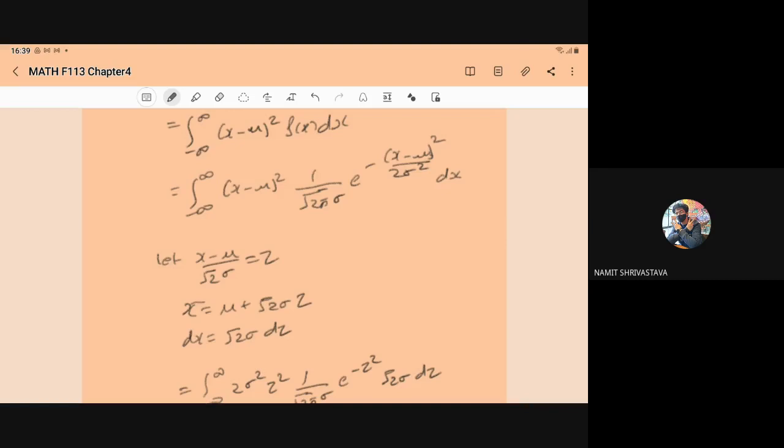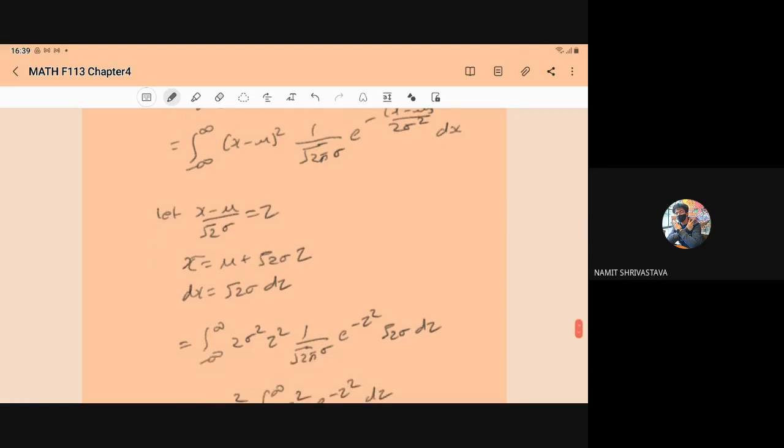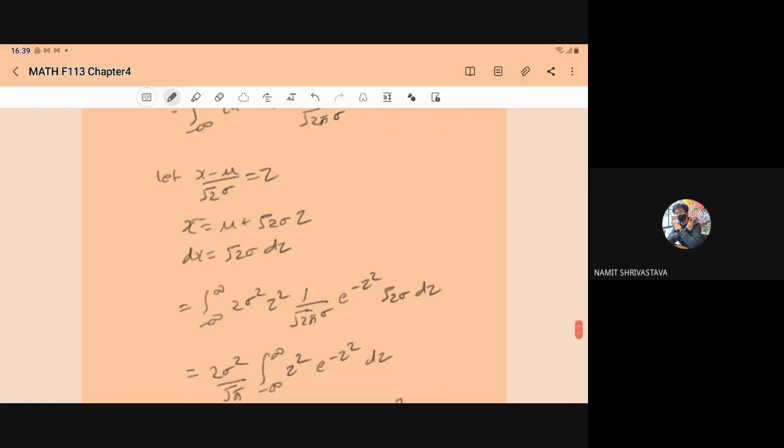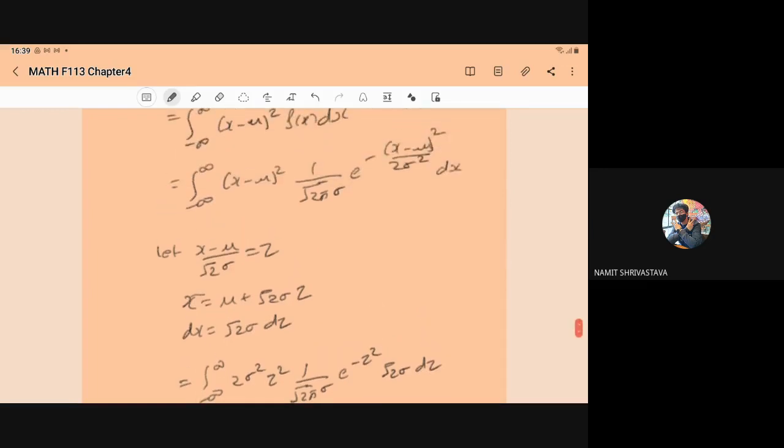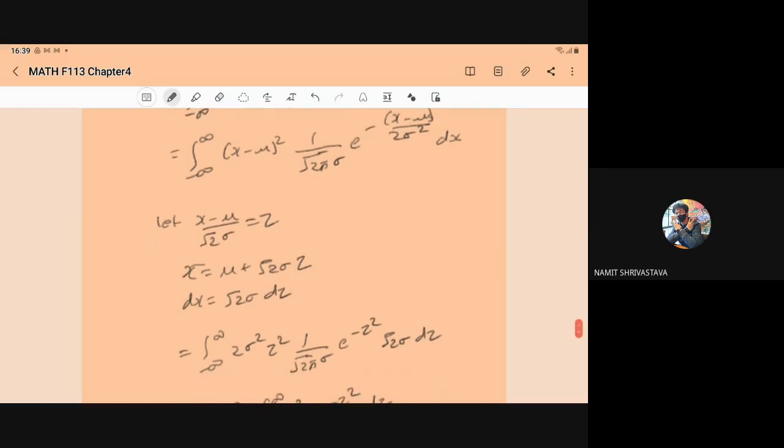So x is equal to mu plus root 2 sigma z, and dx is equal to root 2 sigma dz. When we substitute, x minus mu whole square will become 2 sigma square z square.